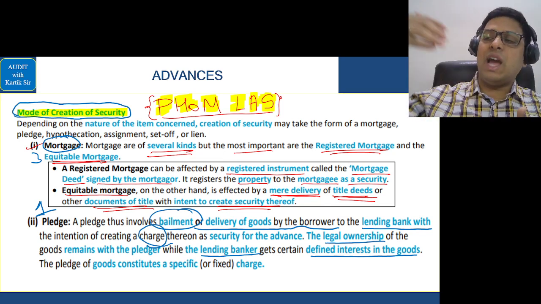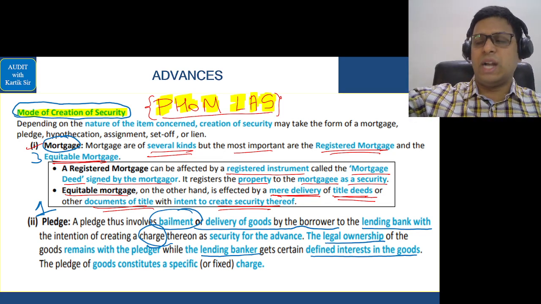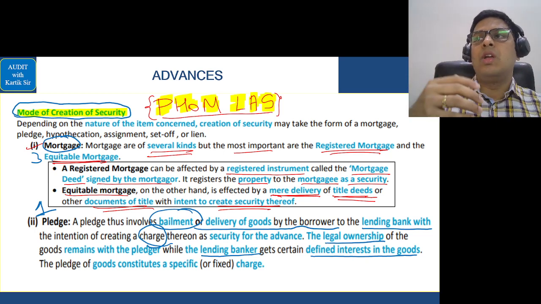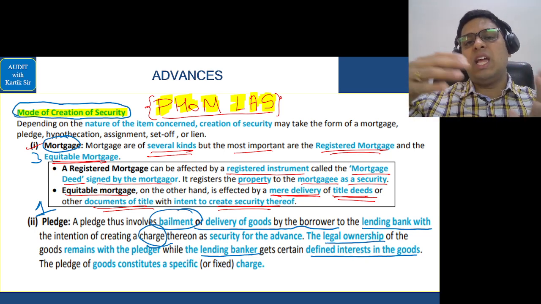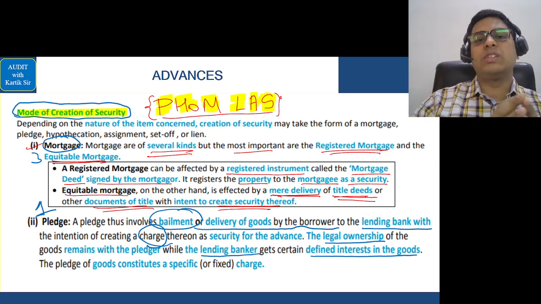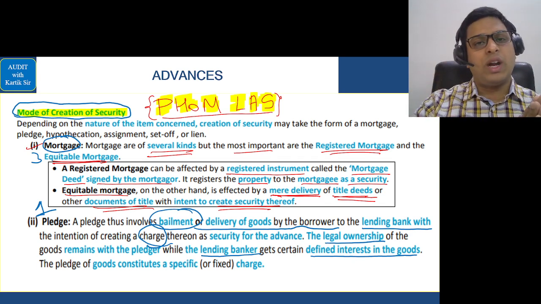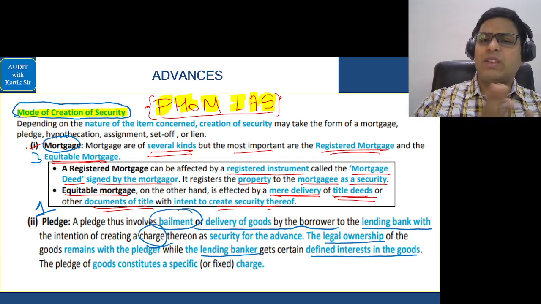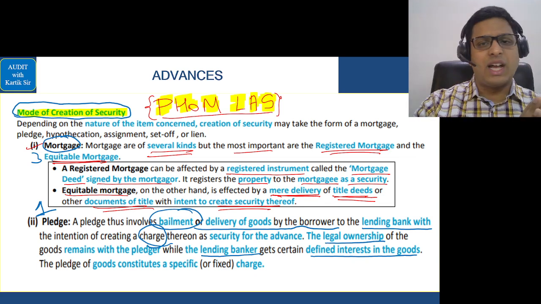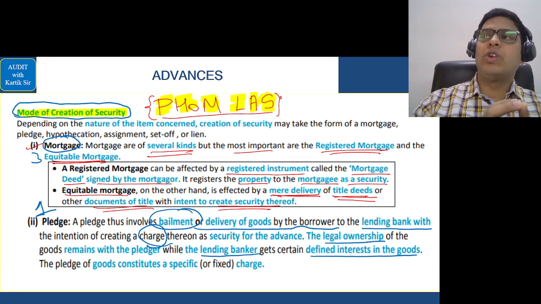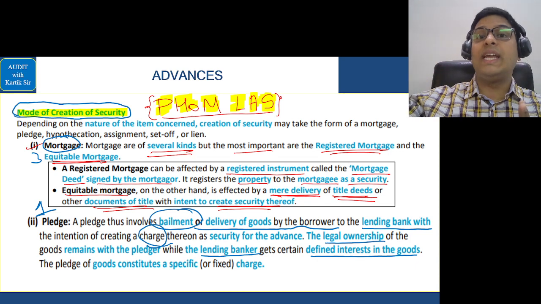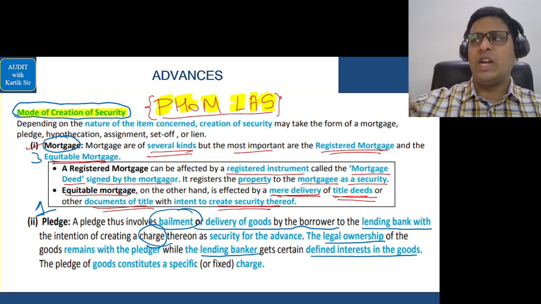When you are giving an immovable property as security to the lender, if you are transferring it in the name of the lender and then giving the documents to them, then it is called a registered mortgage, and without the change in name it is called an equitable mortgage. Okay, this is a revision video, so all the explanations of this I've done in the class, so I hope this revision video is helping you. L is in relation to lien, which is basically when you give the right to retain to the lender. So when you give the right to retain to the lender, it is called lien.